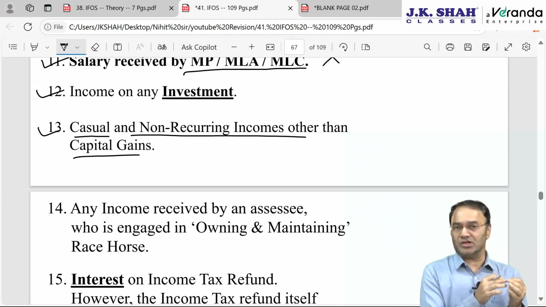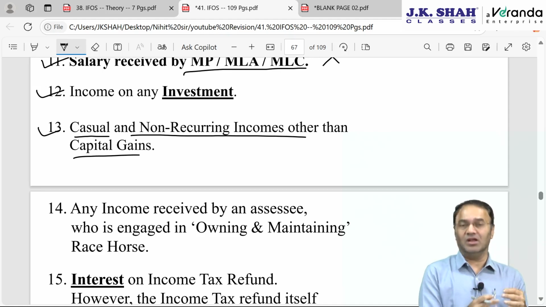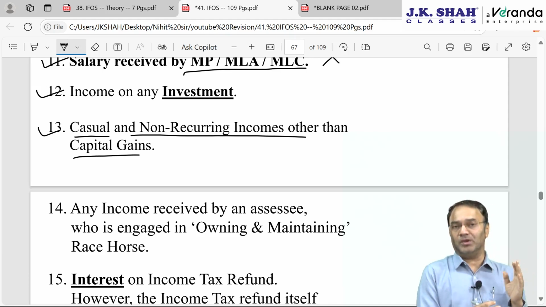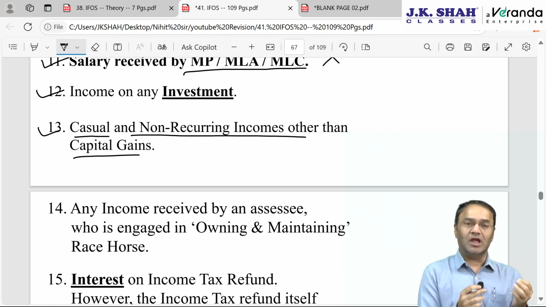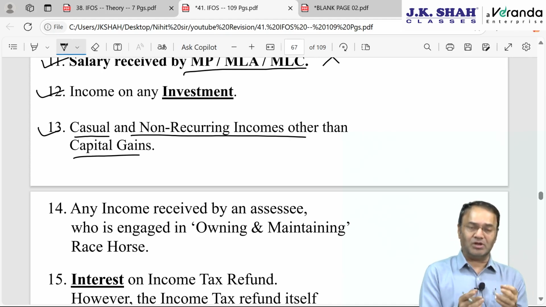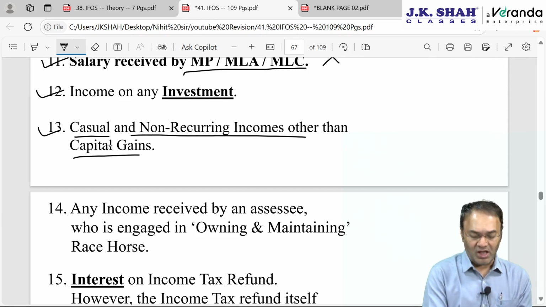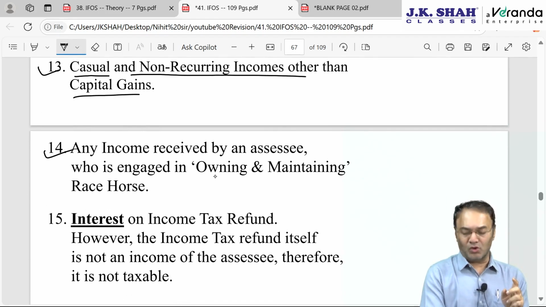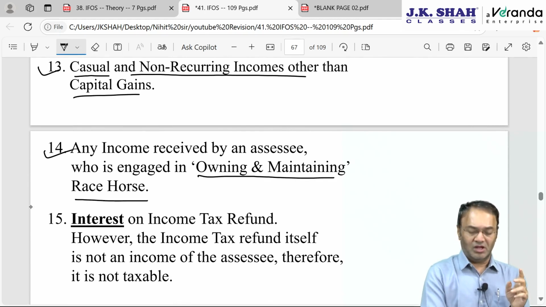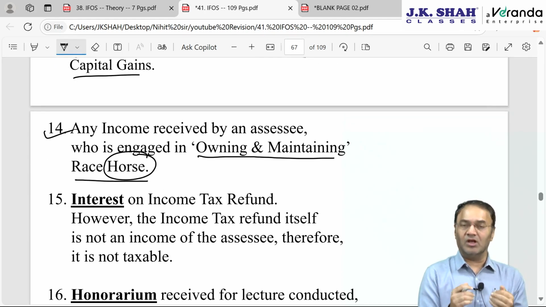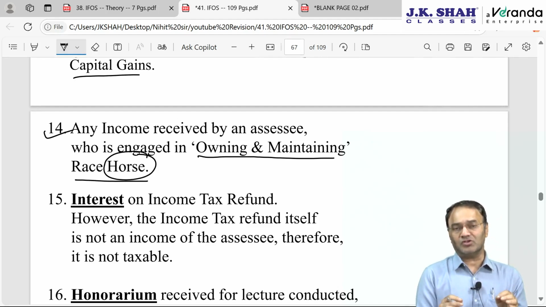Ideally, income should go under the head PGBP or capital gain. Will not go under the head PGBP because this is not my business, and will not go under the head capital gain because mobile is not a capital asset for me. Therefore, IFOS. Any income received by person who is the owner of the race horse, income from owning and maintaining a race horse. Only horse, no other animal. For other animal also, income will be taxed under this head, but income from owning and maintaining race horse always